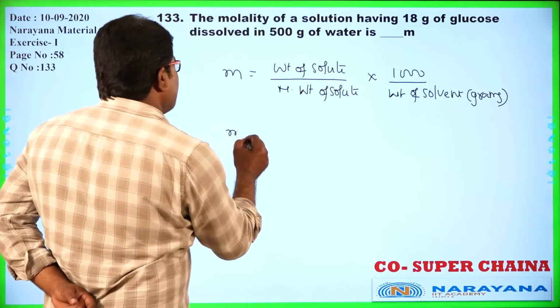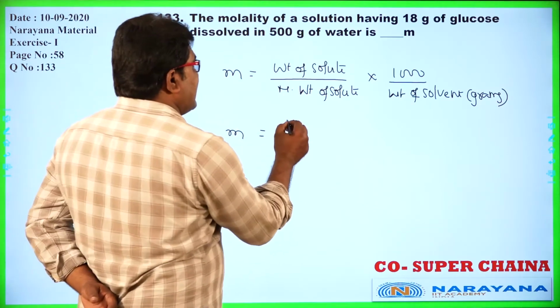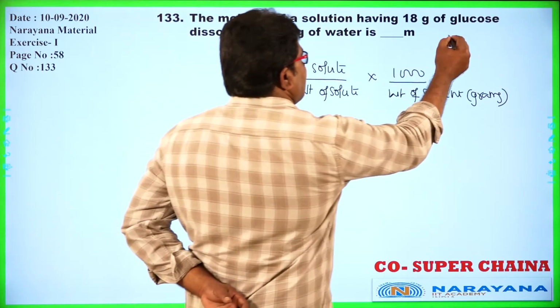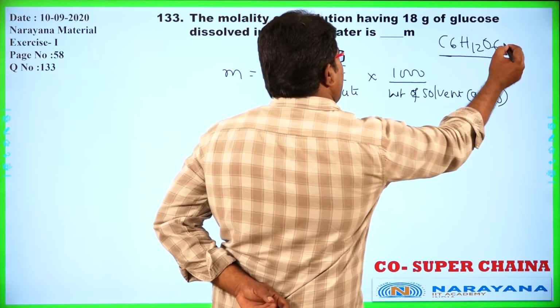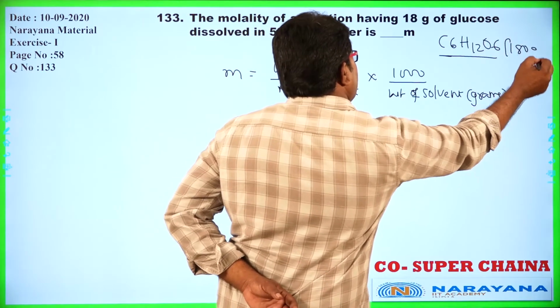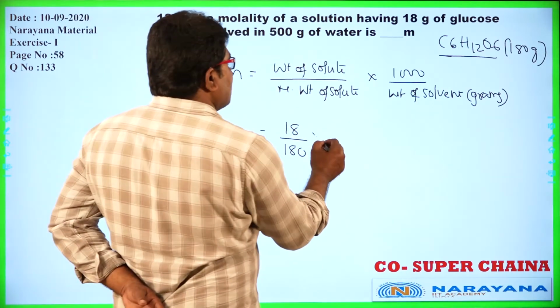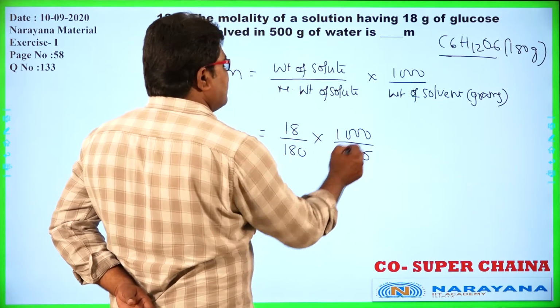Here glucose is the solute and he has taken 18 grams. The molecular formula of glucose is C6H12O6 and the molecular weight is 180 grams per mole. Into 1000 by 500 grams of water.